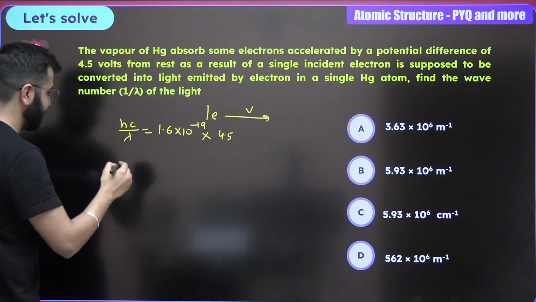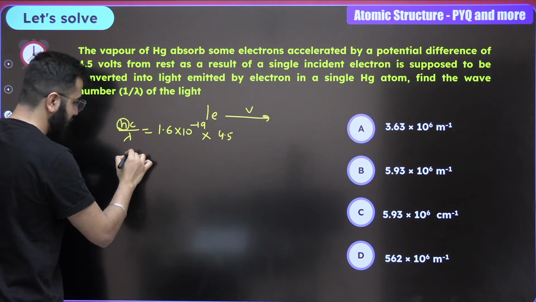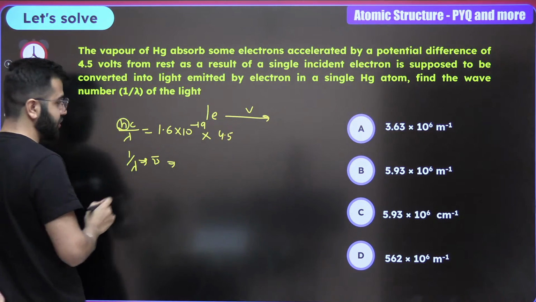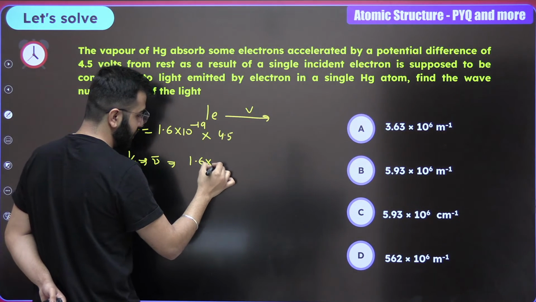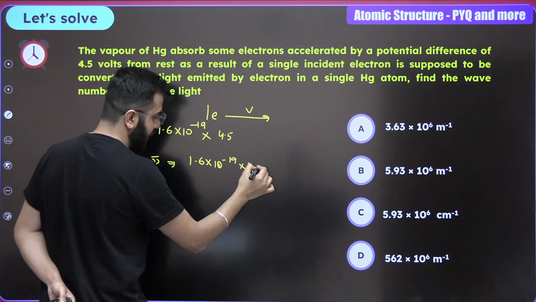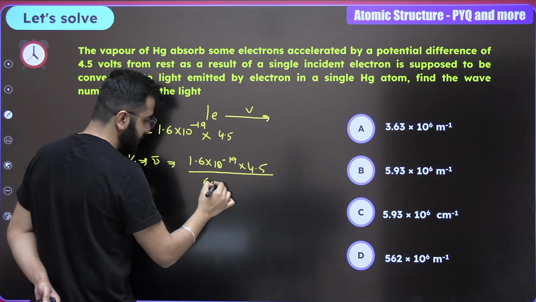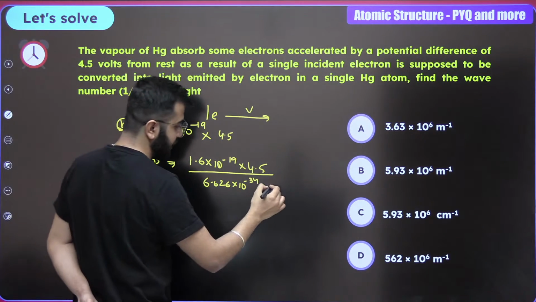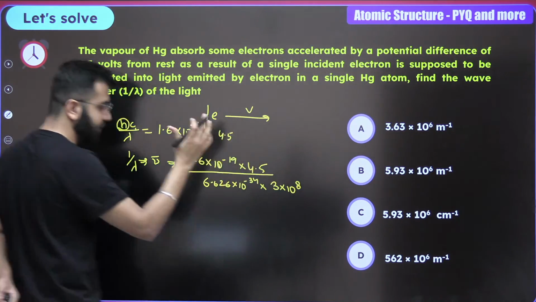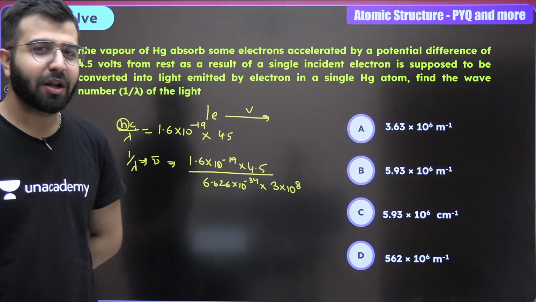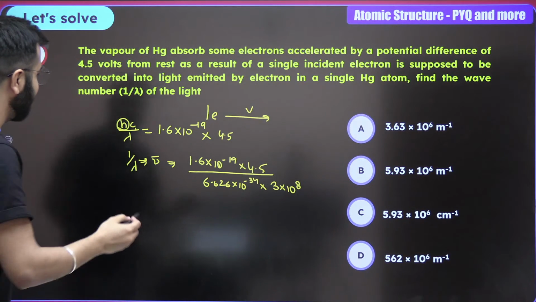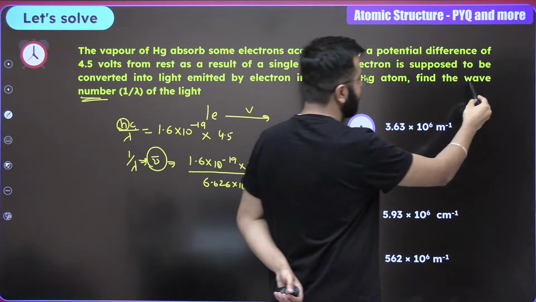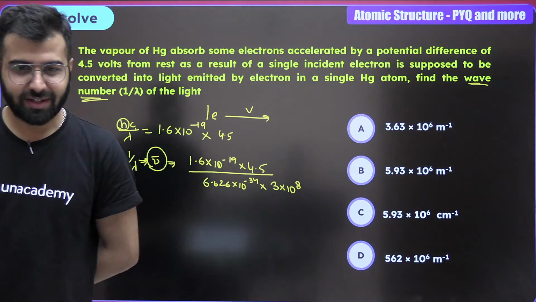Now pay attention. What is h? The Planck's constant. Keep 1 by lambda over here, which is nothing but the wave number. 1.6 into 10 raised to power minus 19 into 4.5. The h value is 6.626 into 10 raised to power minus 34. The value of c is 3 into 10 raised to power 8 meters per second. Solve this one up and you have the value of the wave number. Are we trying to calculate the wave number? Yes, the question talked about the wave number. Do it.